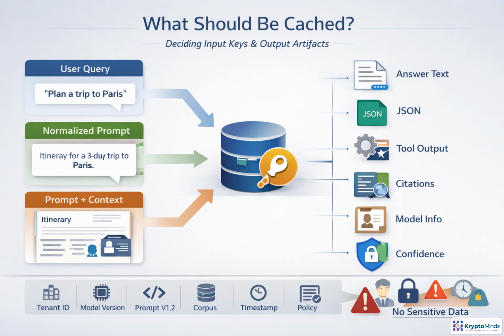A key design decision is what actually becomes reusable. The cache key might be the raw query, a cleaned and normalized prompt, or the full prompt plus retrieved context. The cached value can also include more than answer text, such as JSON, tool results, citations, model details, and confidence signals. Attach metadata every time: tenant, model version, prompt version, corpus version, timestamp, and policy scope. Be especially conservative with personal, tenant-specific, or fast-changing information unless access controls and expiration rules are very strict.